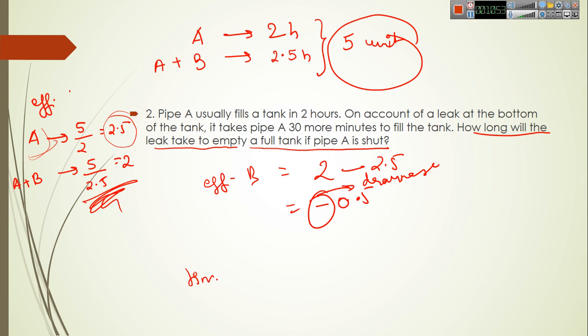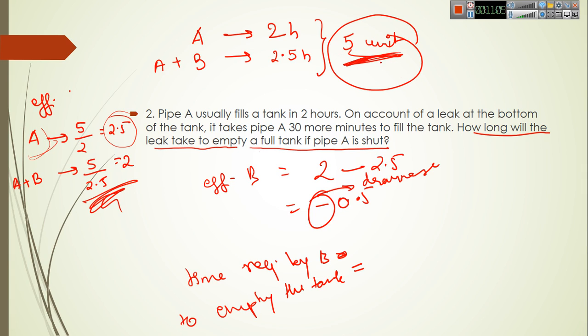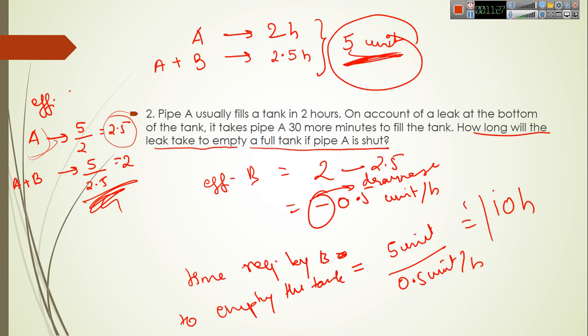So the time required by B to empty the tank will be equal to the amount of work it has to do, 5 units, and its efficiency, 0.5 units per hour. So time will be 5 units divided by 0.5 units per hour, which will be 10 hours. So it will require 10 hours to empty the tank.